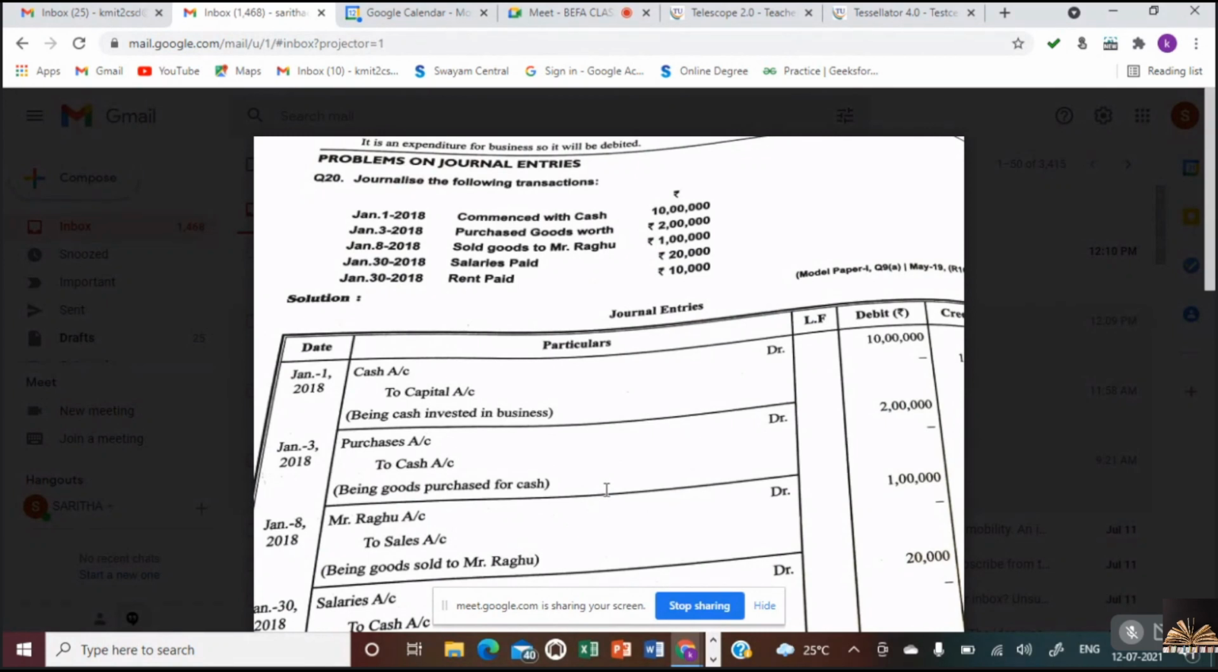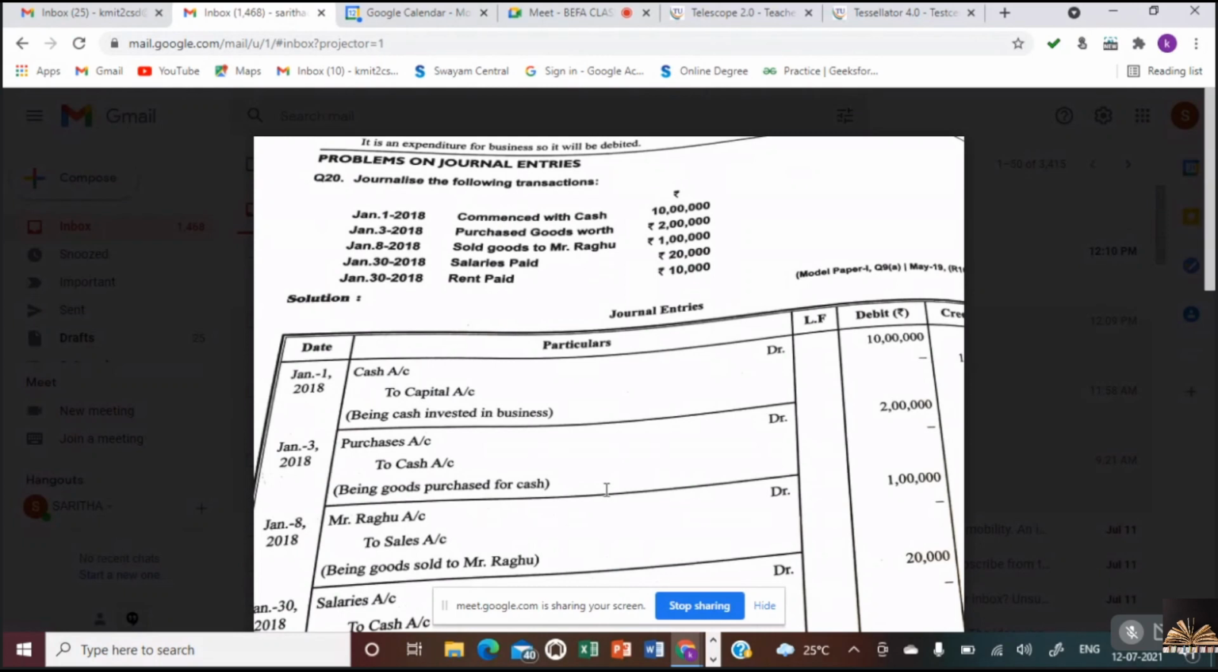So the first transaction is on January 1st, 2010: Commenced business with cash 10 lakhs. From which point of view will you see it? You will see it from the company's point of view. Cash will also come under real account, isn't it? Cash can also be assumed as a real account. If we start business with cash, what is coming into the business? Cash is coming into the business and going to capital account.